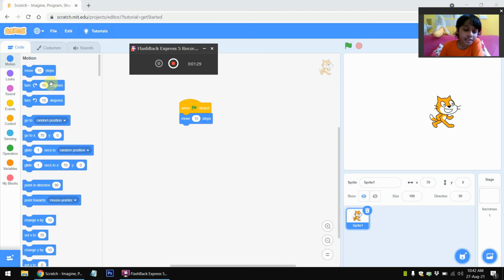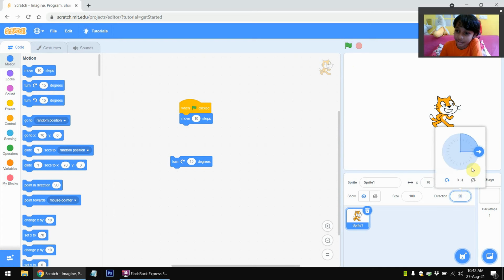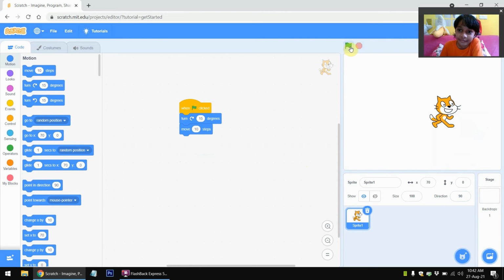And there are also these two other blocks, turn 15 degrees, which is right there, moving in this direction. It will turn the cat in this direction. Notice that there's a direction part as well. And let me hide this. So let's add this block, and what will happen is that when the flag is clicked, it will turn the cat 15 degrees and then move it in the other direction, which is interesting.